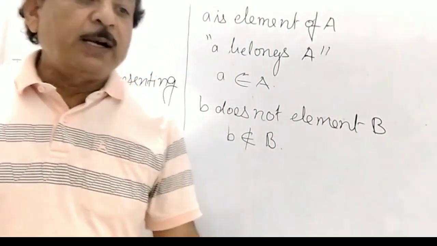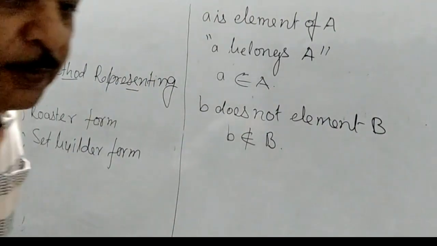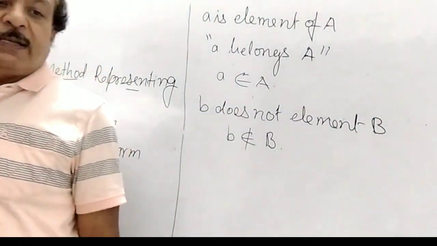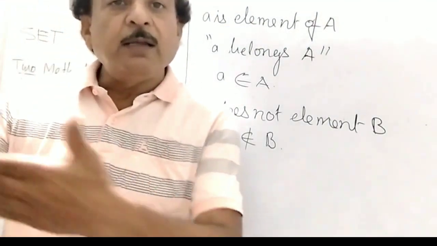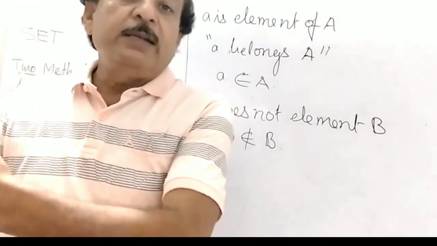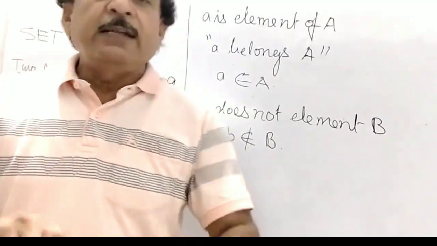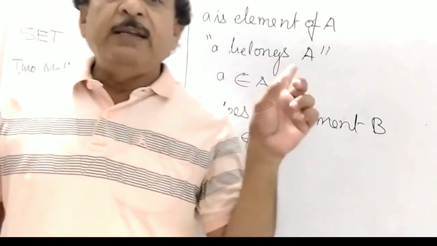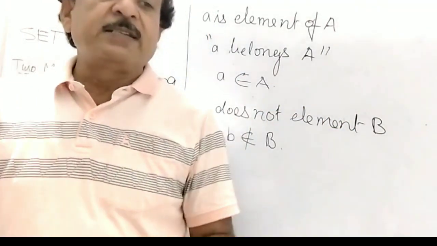In the roster form, all the elements of a set are listed, just as the natural numbers less than 10. We list the natural numbers less than 10 within small braces.